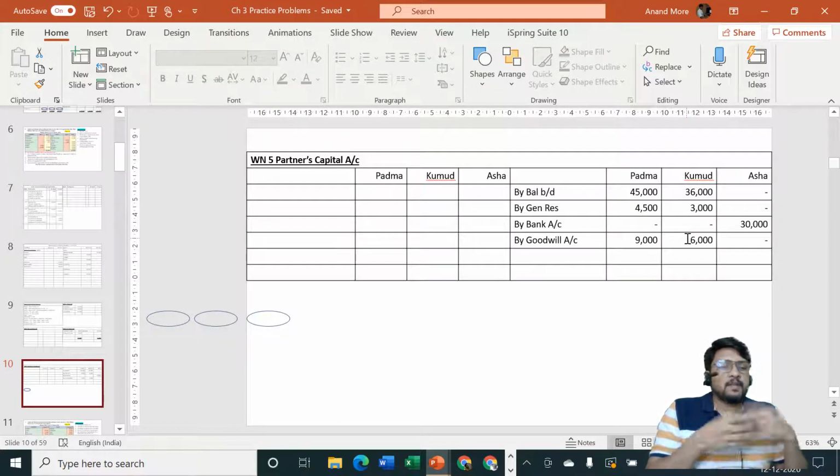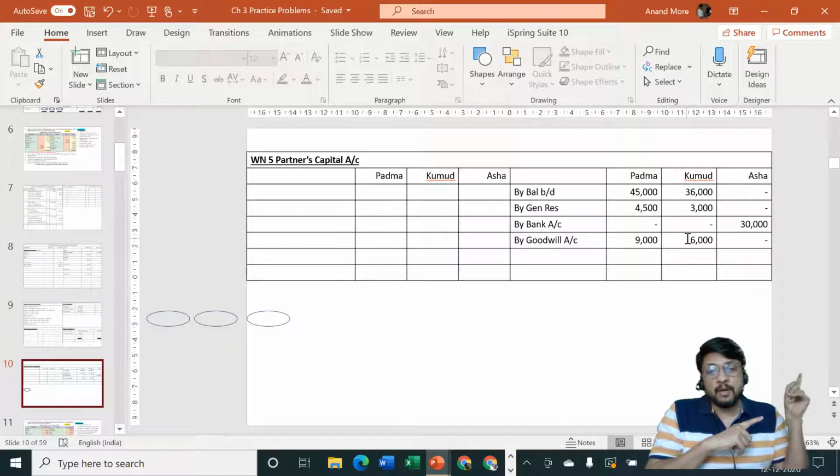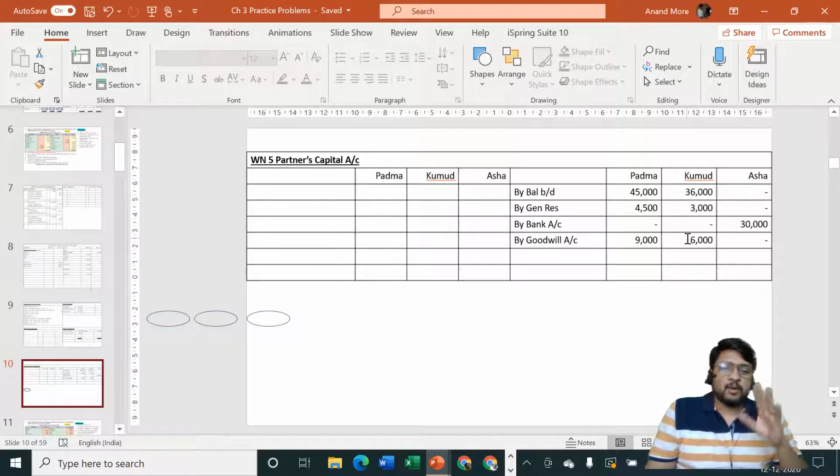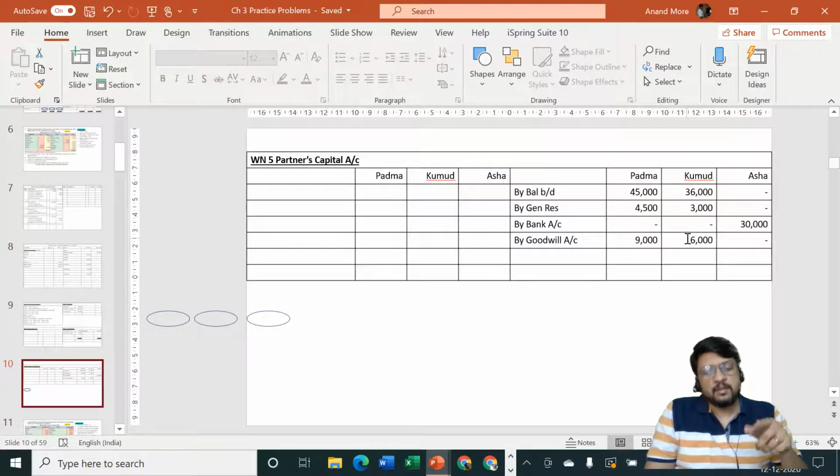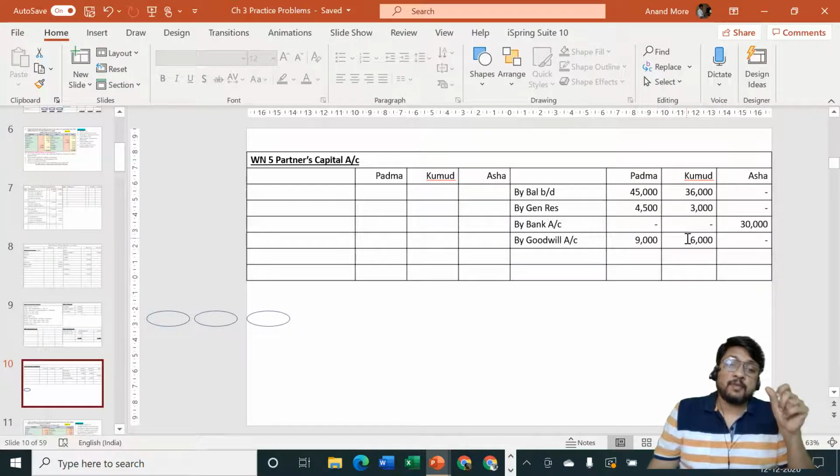Yes. If they are withdrawing, that means the entry is, if cash is withdrawn, capital to cash. If goods are withdrawn, capital to goods, with trading account credit side, by goods withdrawn by partner. That is the partnership final account topic. Okay sir, they are withdrawing cash. Then the entry is capital account debit to cash. How much amount? That I will not tell. Sir, please tell, otherwise I cannot pass the entry. Okay, the amount of cash withdrawn is half of the amount received by them as goodwill. So it does not mean the goodwill account is affected. Affected accounts are capital and cash.